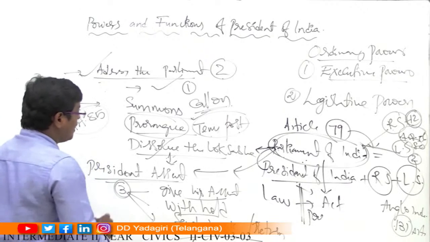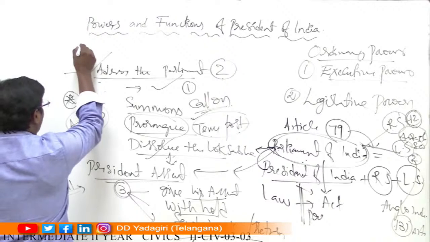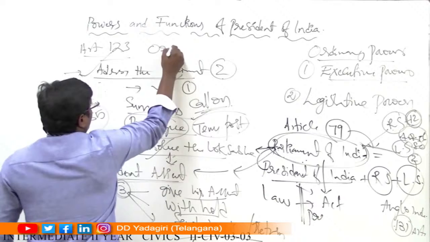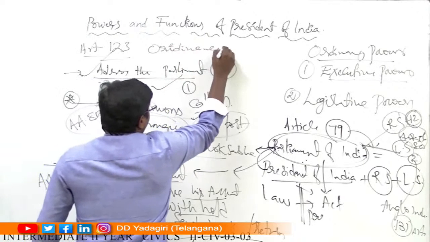At the same time, the President of India also enjoys, according to Article 123, ordinance powers.